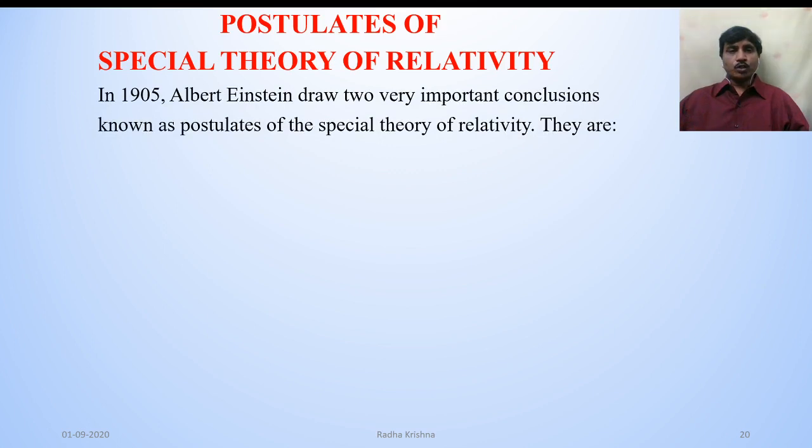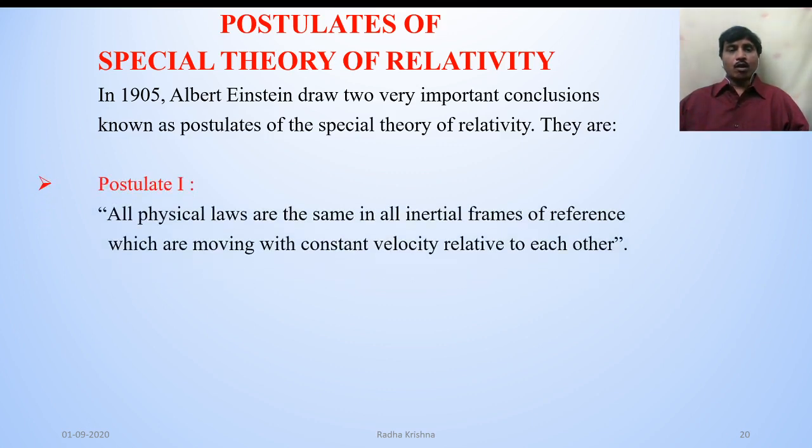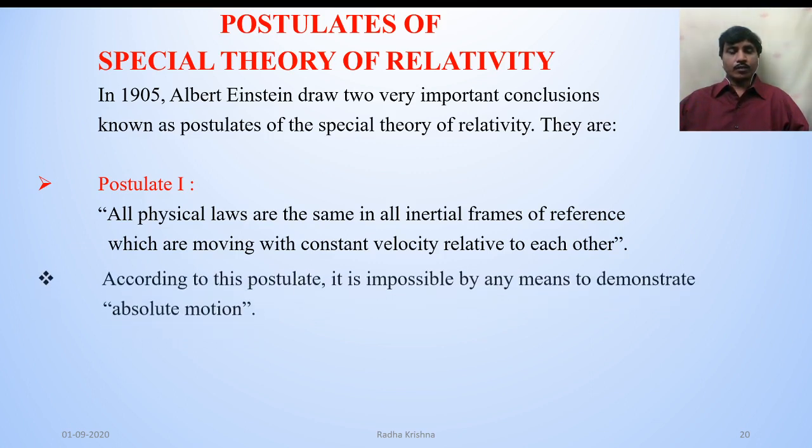Now, postulates of special theory of relativity. In 1905, Albert Einstein drew two very important conclusions known as postulates of the special theory of relativity. They are: postulate 1. All physical laws are the same in all inertial frames of reference which are moving with constant velocity relative to each other.